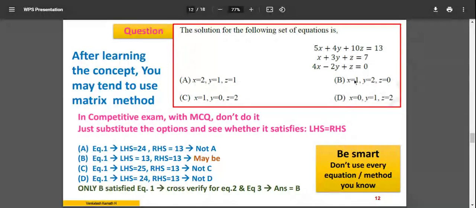This is the question. Now you have learned matrices, you have understood the mathematics section, you are very confident in solving this. What you will do, you will write the matrix A X is equal to B. You'll calculate the determinant of A, you will calculate the adjoint of A. After that you calculate A inverse, you multiply that A inverse with B. Then you calculate x, y, z.